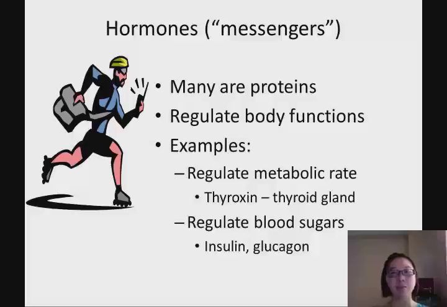And all of the hormones are made from proteins. Again, many are proteins. Some exceptions are the sexual hormones. They regulate our body functions. This one introduces another hormone called thyroxine. It's produced from the thyroid gland. It regulates our metabolic rate.